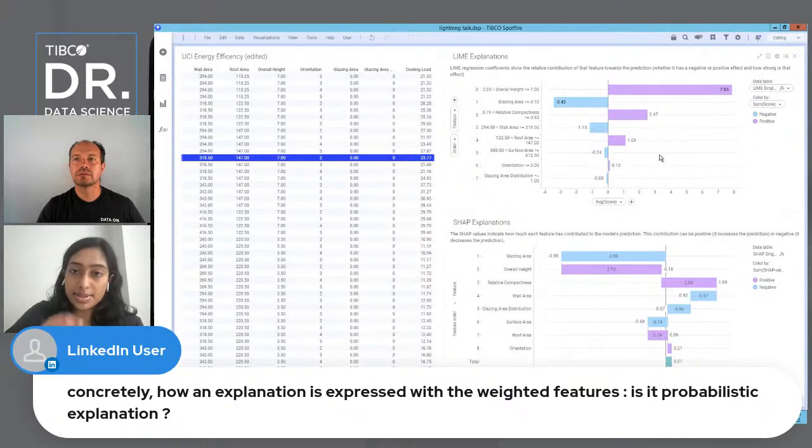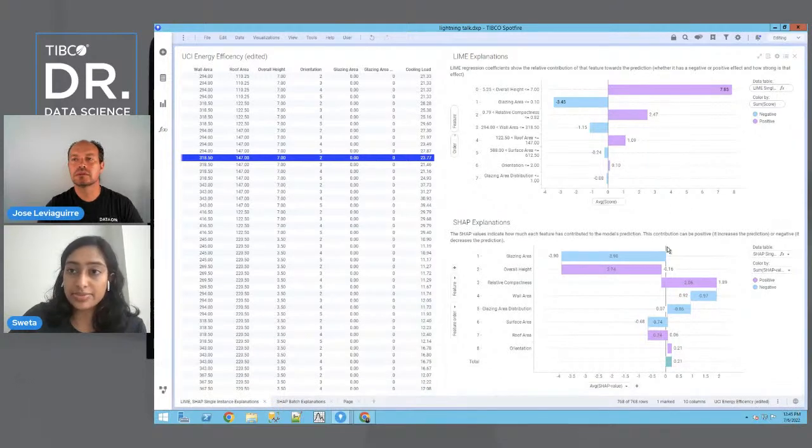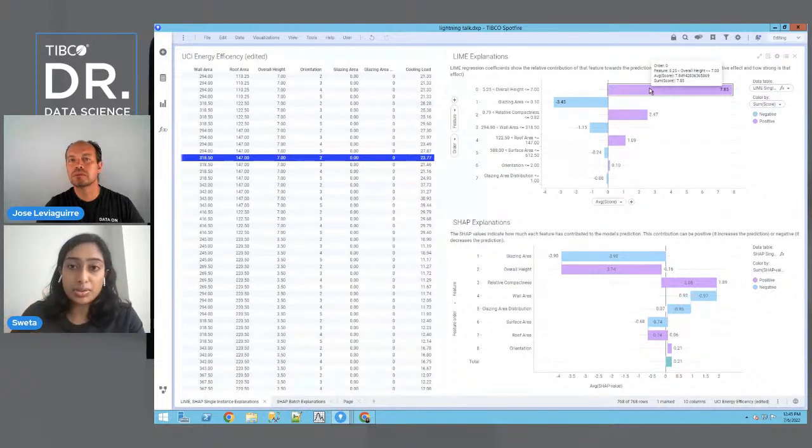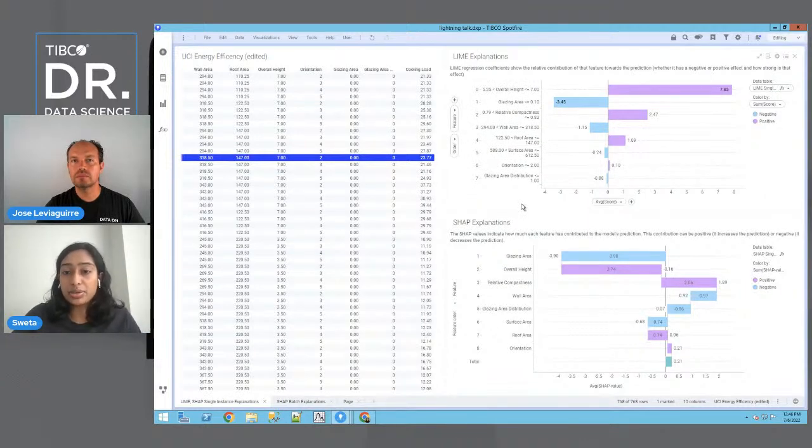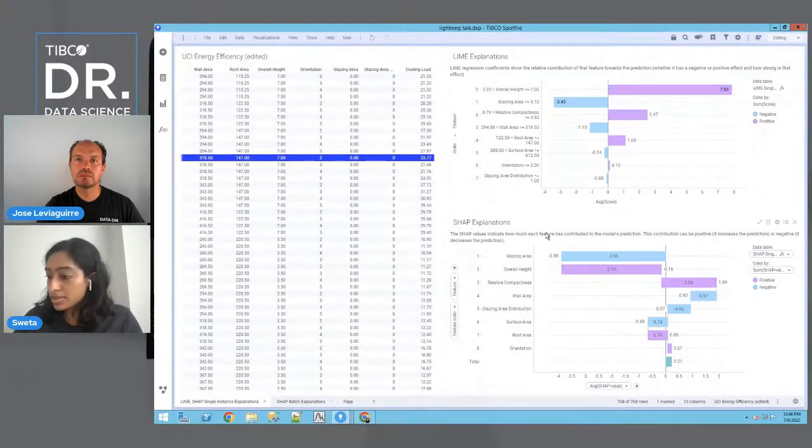So it's not necessarily probabilistic. In this case for LIME, actually, it's very relative. All it's telling us is that this one feature tends to increase the predictor. And it also quantifies to some degree. It tells us whether it's increasing or decreasing the predictor, and also relatively how much. So here, all we can say from LIME is that overall height tends to increase cooling load, and it tends to increase it the most compared to at least other features. But in the case of SHAP, actually, we can quantify that specific effect. And you'll see what I mean here in a second.